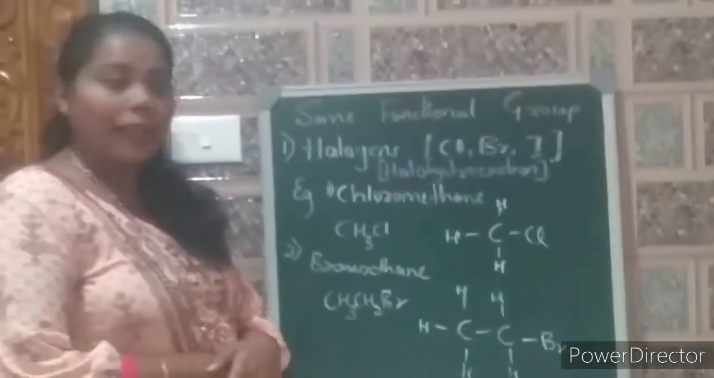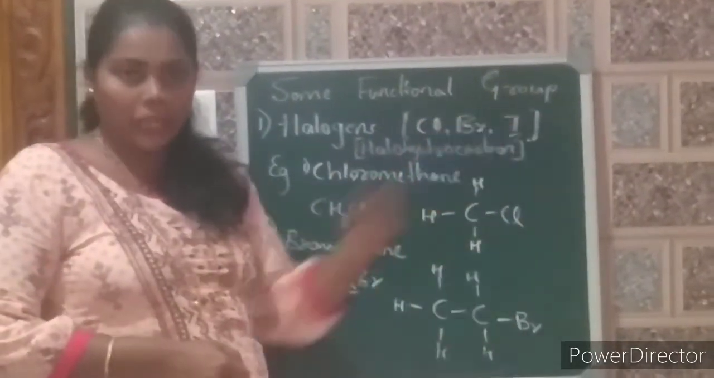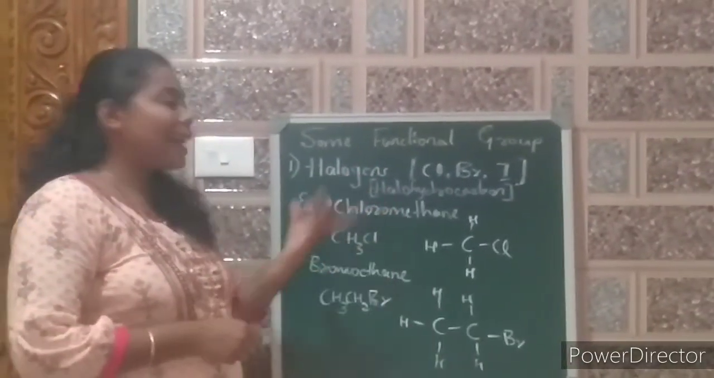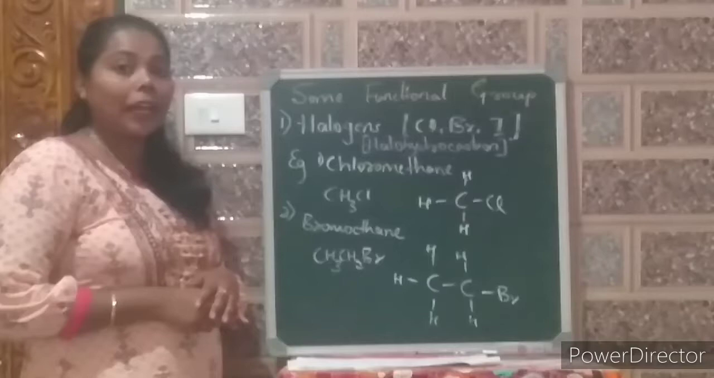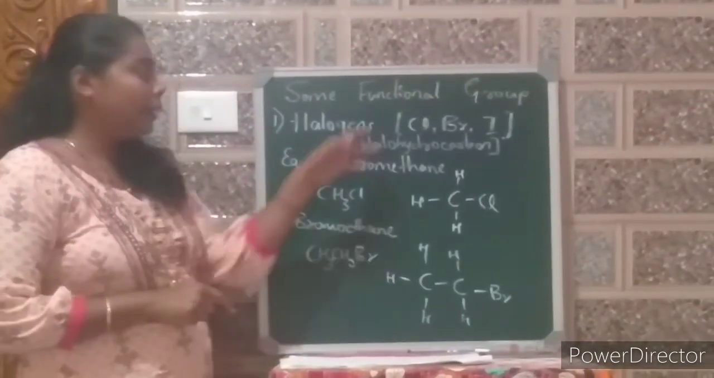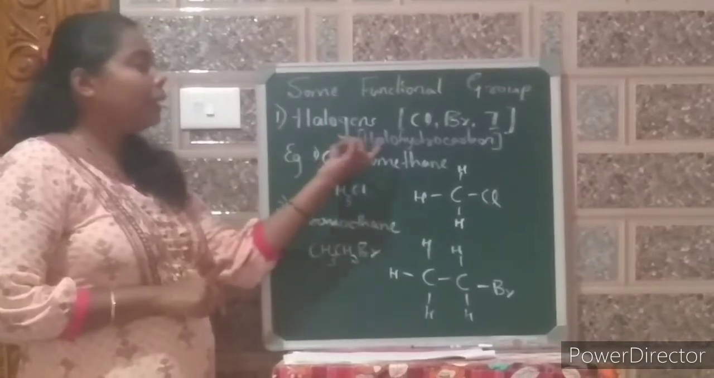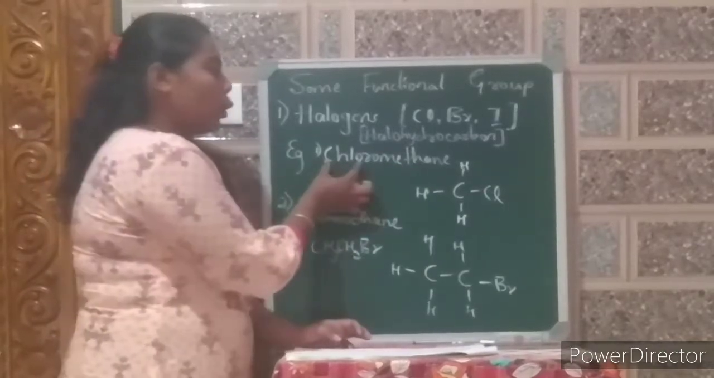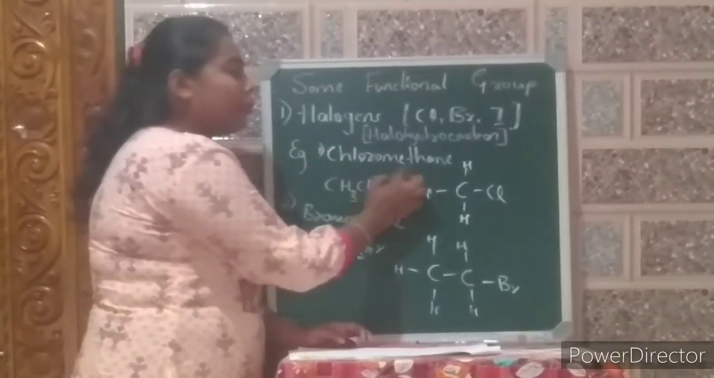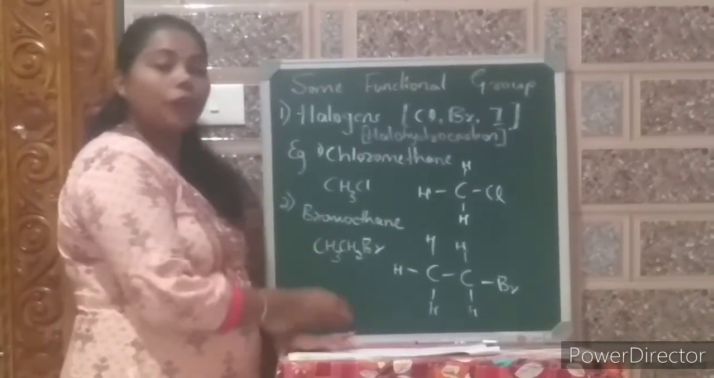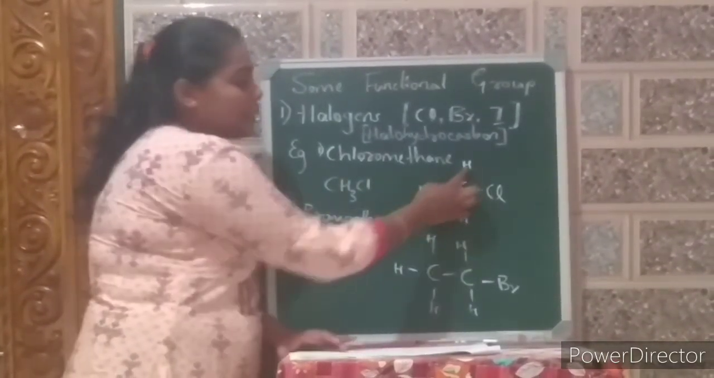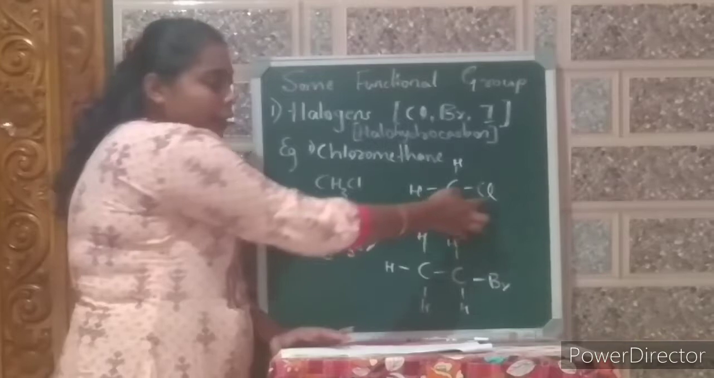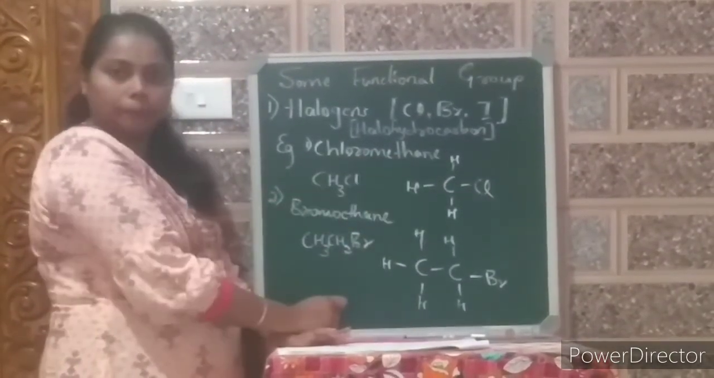First one is halogens. Halogens means chlorine, bromine, iodine, and even fluorine. All these four atoms are named as halogens in general. So when one of the hydrogens from a hydrocarbon is replaced by any of these halogens, then that will be named as a halohydrocarbon. For example, chloromethane. Chloro is the halo or the halogen here and methane is the hydrocarbon. We know the formula of methane is CH4. One hydrogen is replaced by chlorine to get chloromethane.